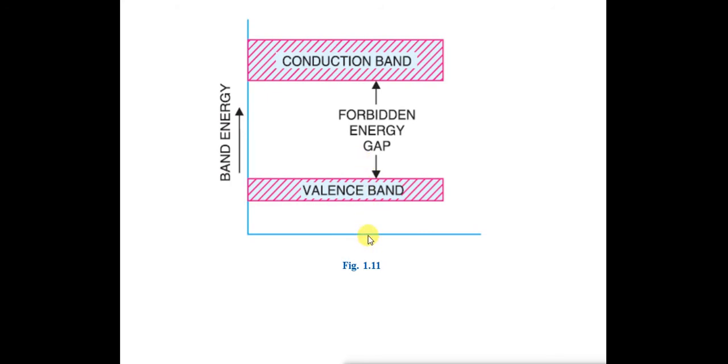The band energy is increasing towards the conduction band. As the band increases, the energy is also increasing. The less the forbidden energy gap, the more loosely the electrons are attached to the nucleus.